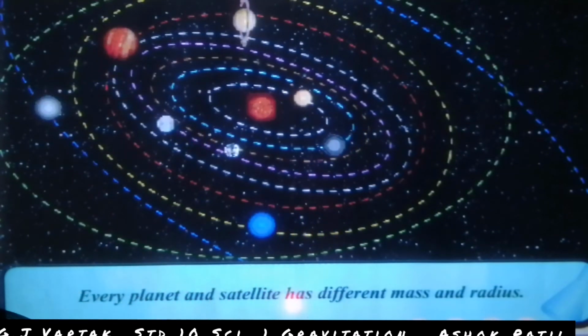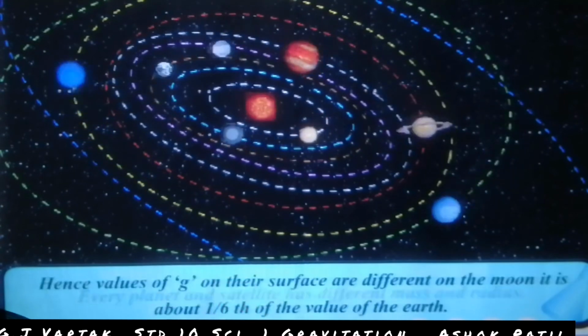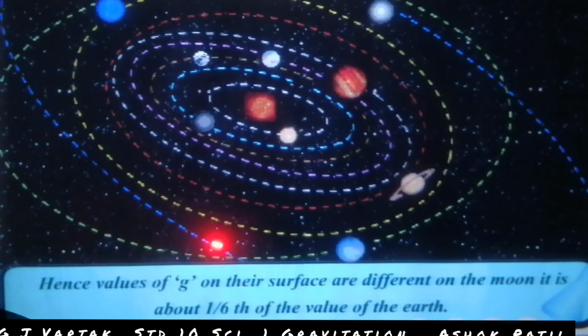Every planet and satellite has different mass and radius. Look here, the Sun and all the planets: Earth, Saturn, Uranus, Neptune, Mars. Some planets are very big and some planets are very small, so you can say the radii of the planets are different. Hence the value of g on their surface is different. On the moon it is about 1/6 of the value on the Earth.